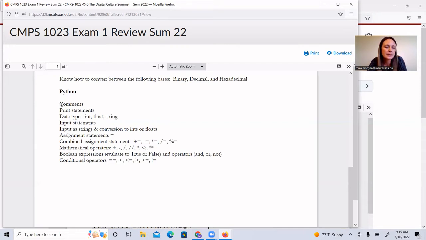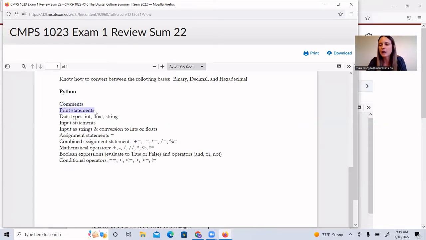Okay, I talked about comments yesterday. Remember that you use a hashtag to make a comment and that it is ignored by the computer. It's something that we write to make our code more readable for the programmer. It's for the human user. It doesn't get translated at all. The computer doesn't do anything with those instructions.